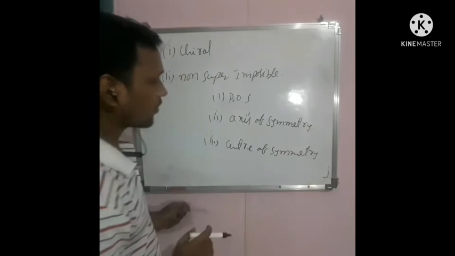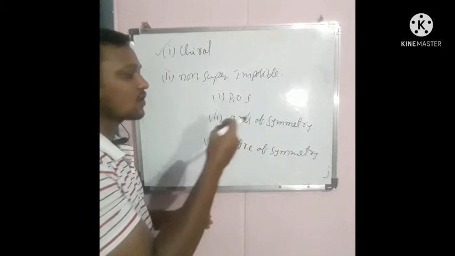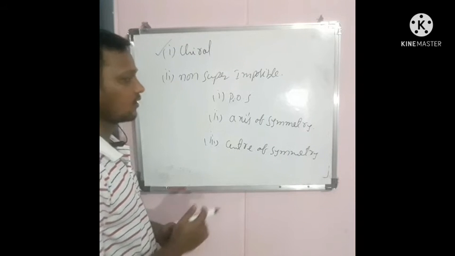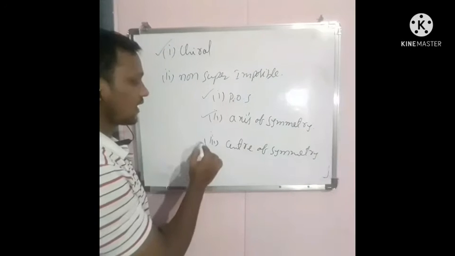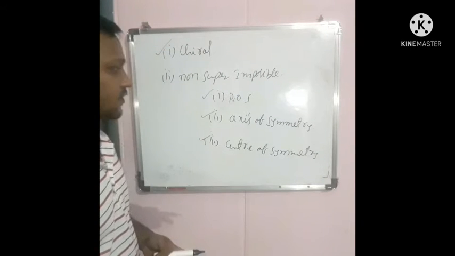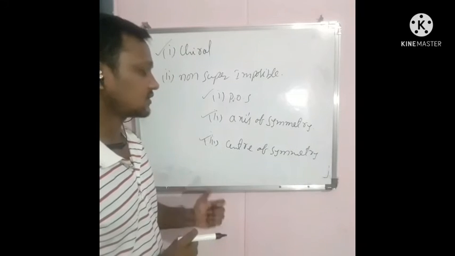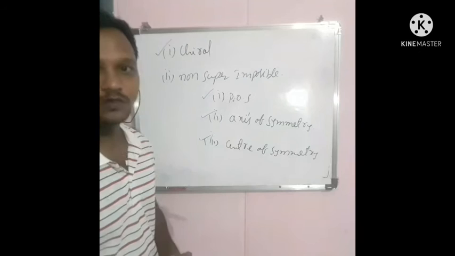If the compound has any one of these symmetries, that compound does not show optical isomerism. If the compound does not contain these kinds of symmetries, then that compound may show optical isomerism.